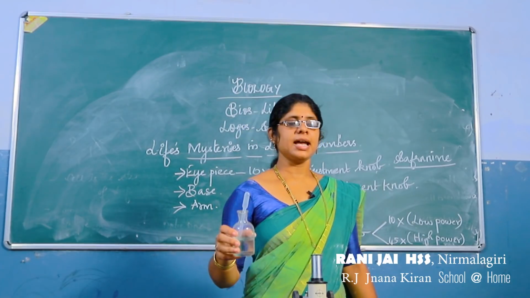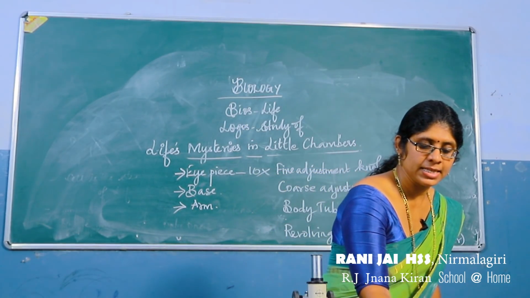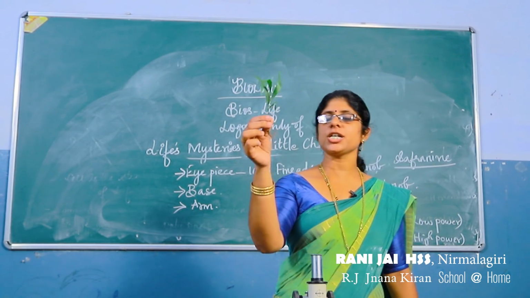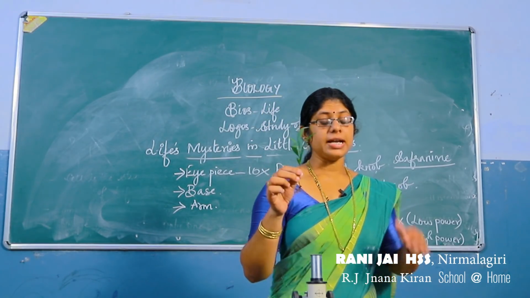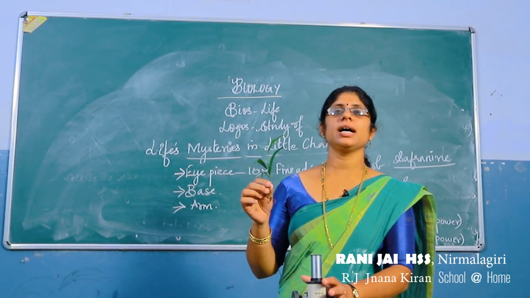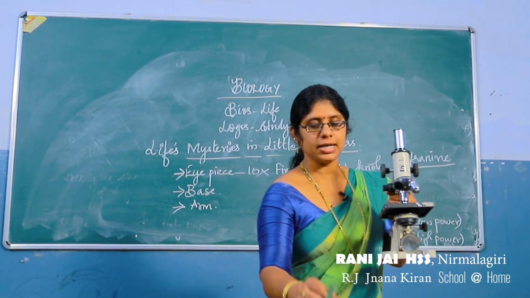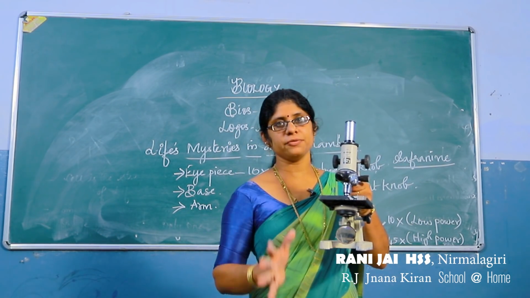During the next classes, we will learn how to take the section of a stem or a leaf or a root, and how we can observe it through the compound microscope. Now, you should learn the parts of the microscope and their functions.